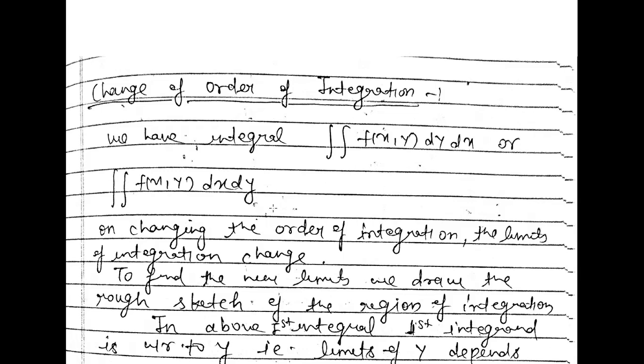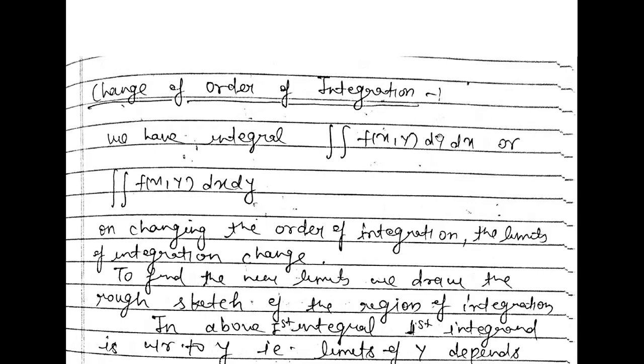Another thing is that in change of order of integration, one limit will be a variable limit and the other limit will be a constant limit. It depends on what is given here.